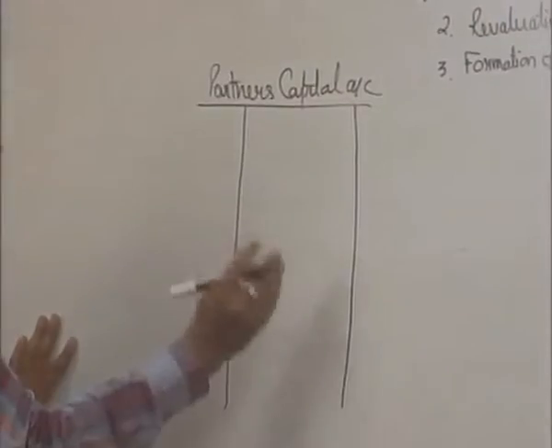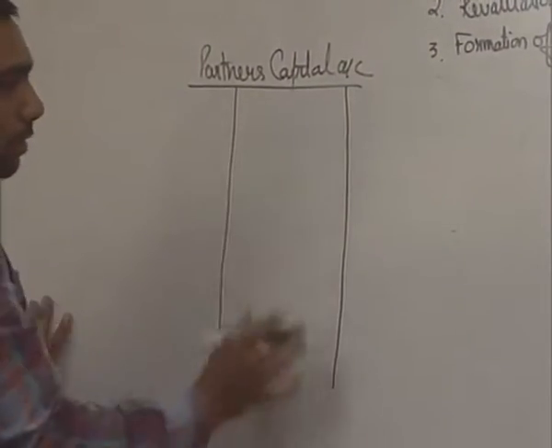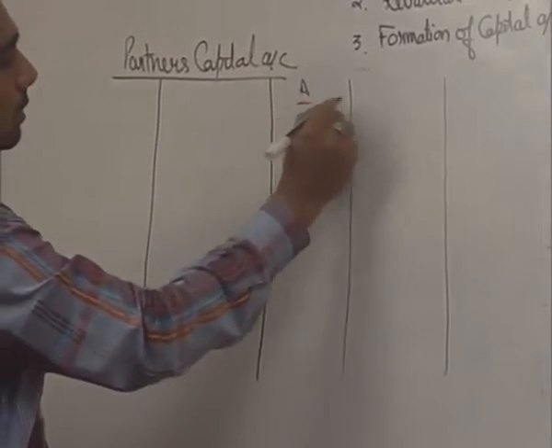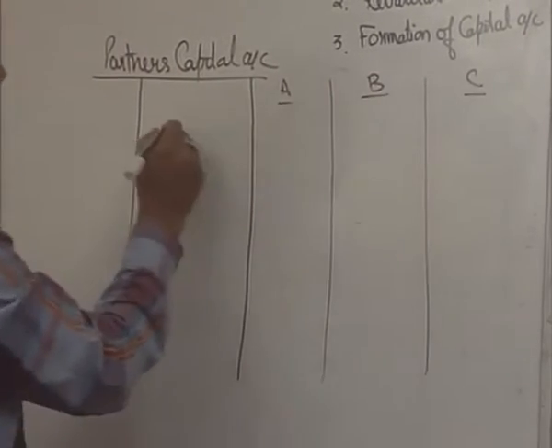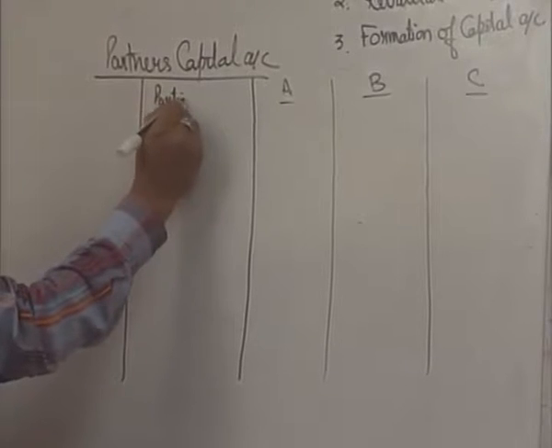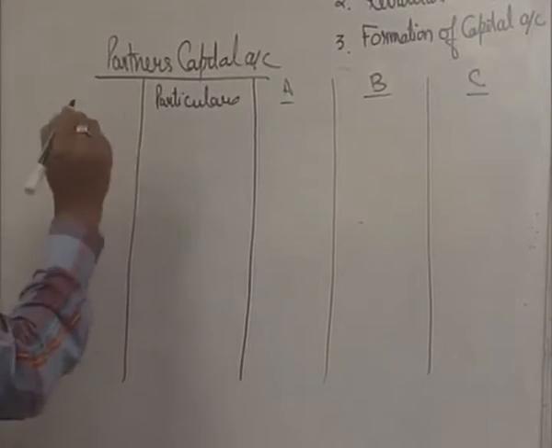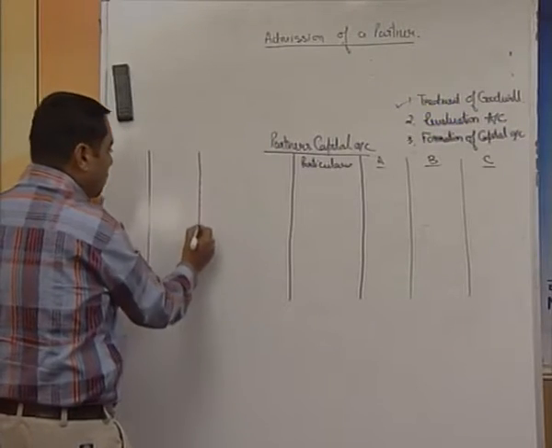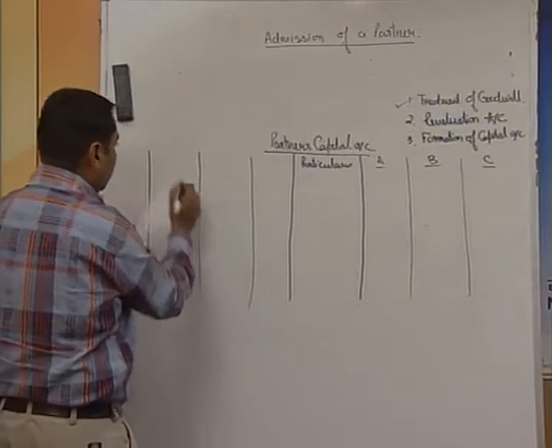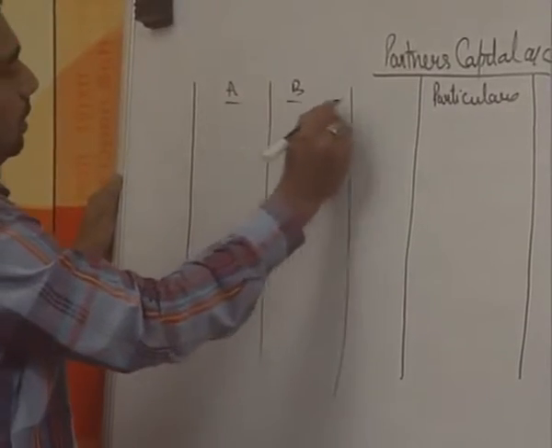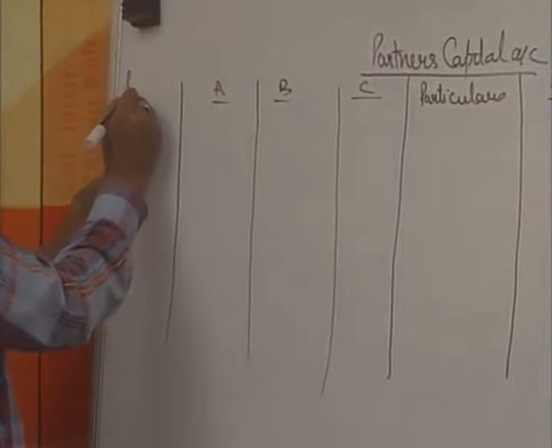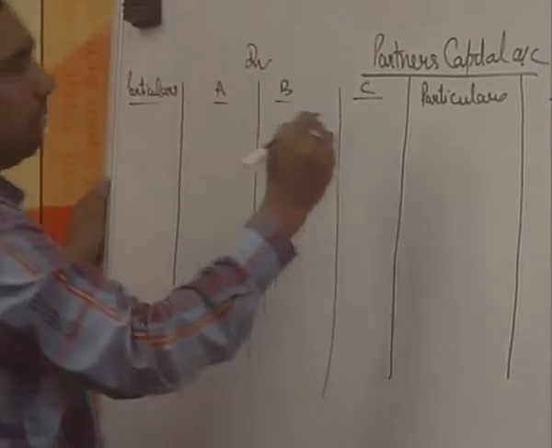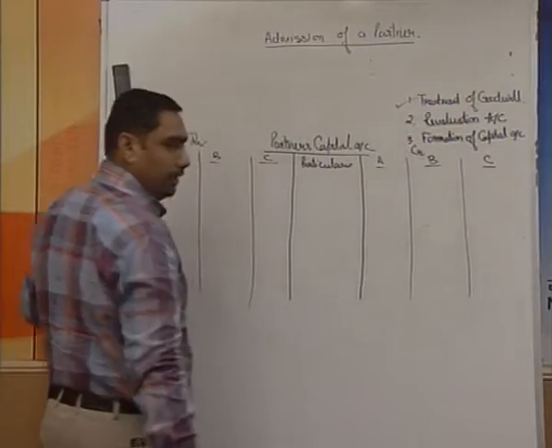The first column is going to be for particulars, and then we are going to have three remaining columns for the names of the partners. We are taking the names as A, B, C. Same is the case on the debit side also, one column for particulars, and three columns for the names of the partners. This is A, B and C. Again, this is our particulars. This is the debit side and this is going to be the credit side.